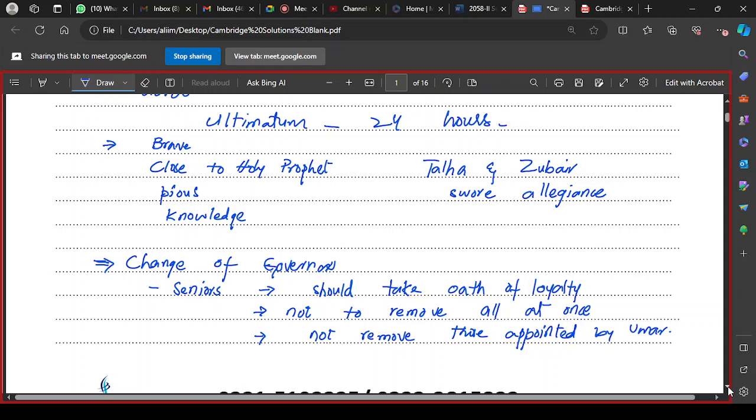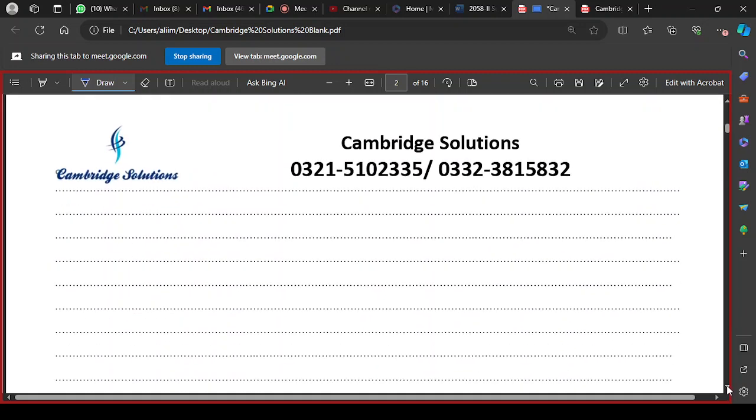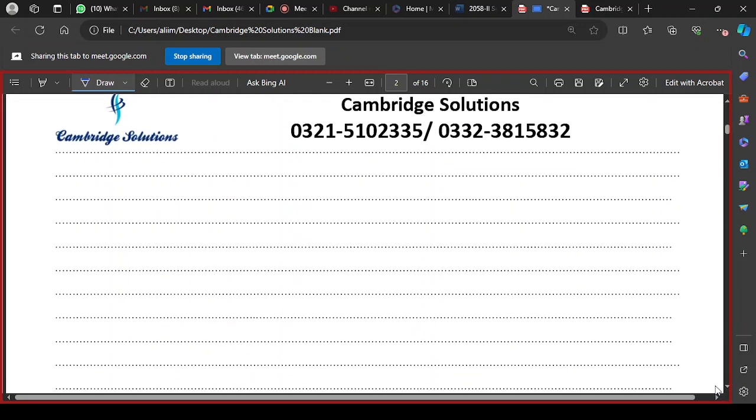Ali Radhiyallahu anhu thought that he should change all of them together, all at once, and should not wait to take the oath. He decided to change all of them at once and ignored their advice, because of which he faced opposition and too much resistance. He changed all of them, and because of this he faced some problems.